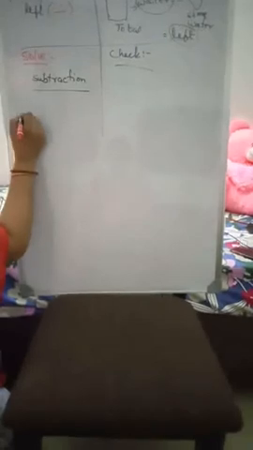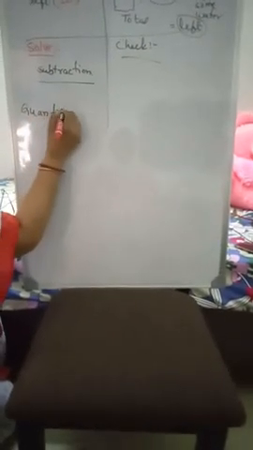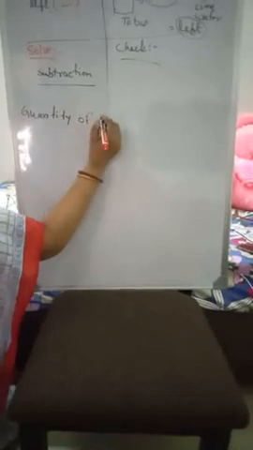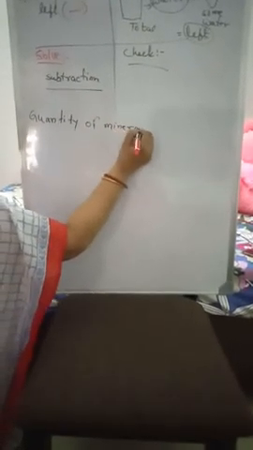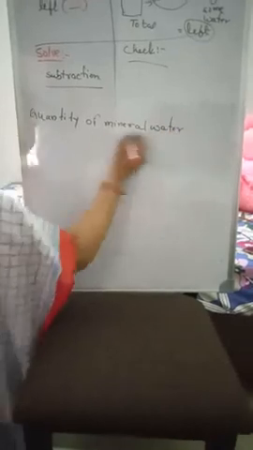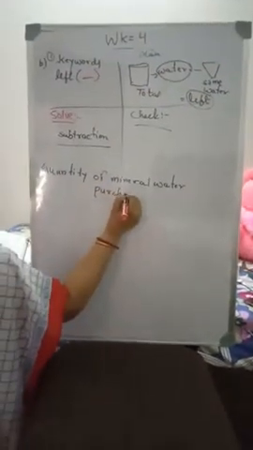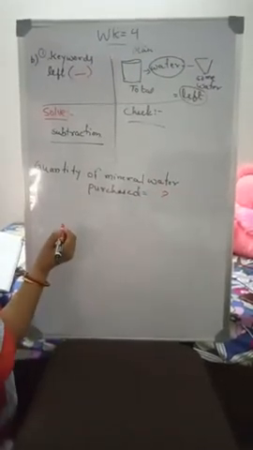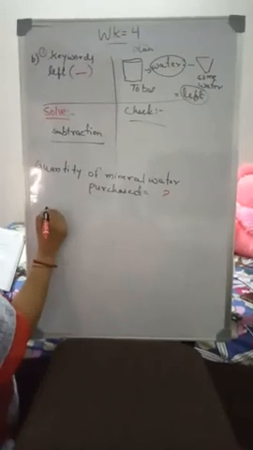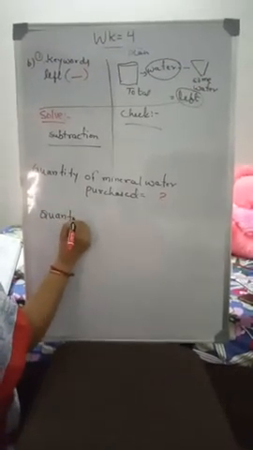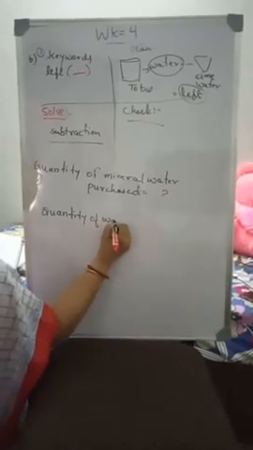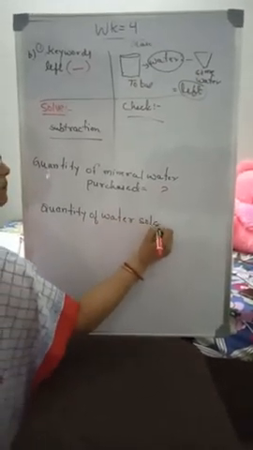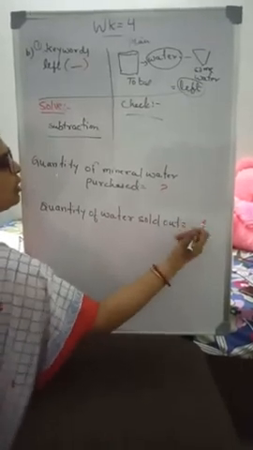Firstly, all of you see what we will write down. Quantity of water, mineral water purchased, that is equal to what? And then quantity of water sold out is equal to what?